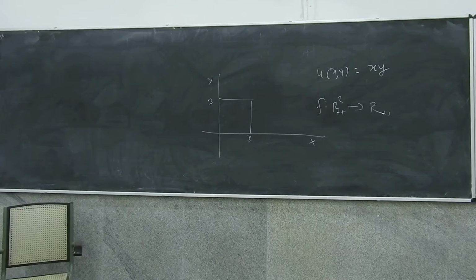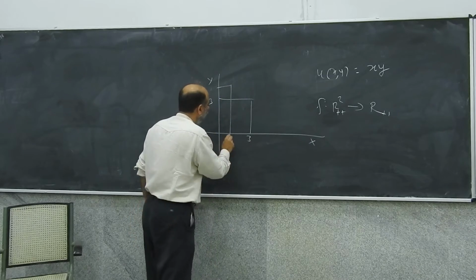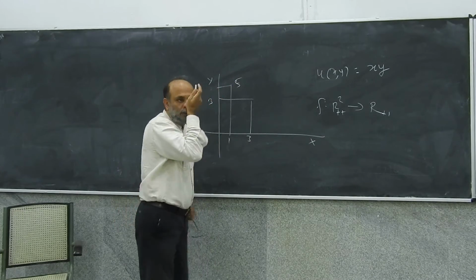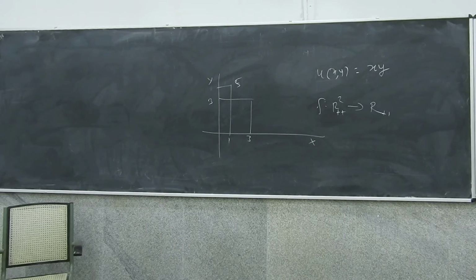Right? Now think of say 1, 5. What does this function map into? 5. Now, each pair is mapped into some real number.